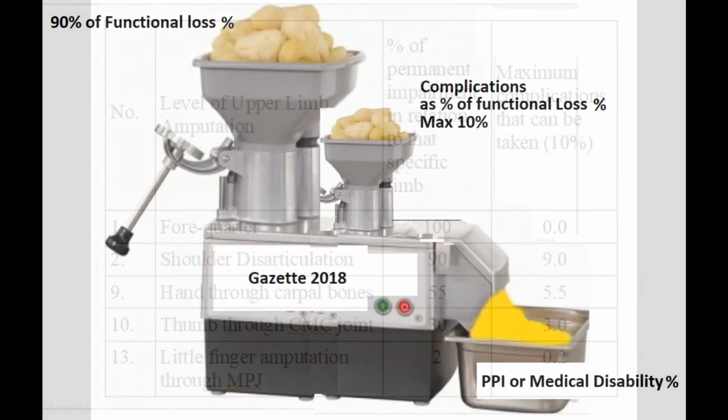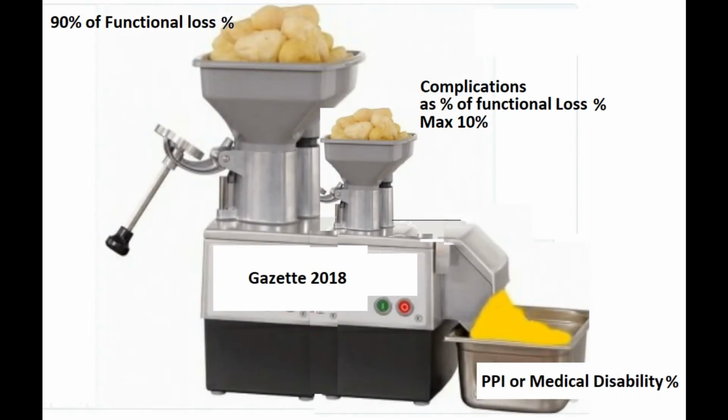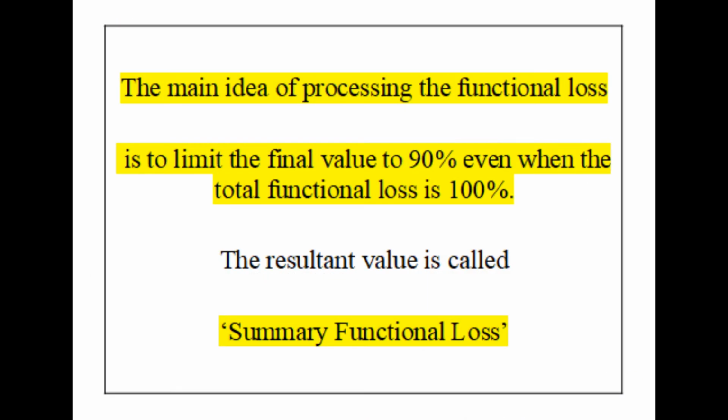Now let us move on to processing of functional loss. Note, the aim is to trim the functional loss to a maximum value of 90% even in a case of 100% disability, and never ever more than that. That resultant value is called summary value in Gazette. To make it easy to remember, let us call that value as summary functional loss. Functional loss has to undergo three processes to get converted to summary functional loss. It represents the direct permanent physical impairment.